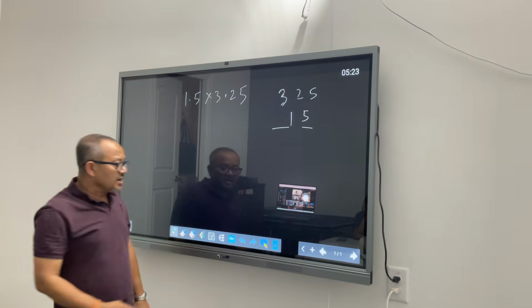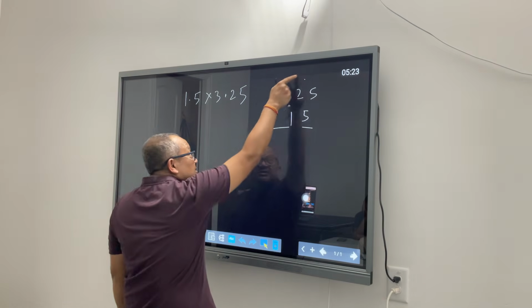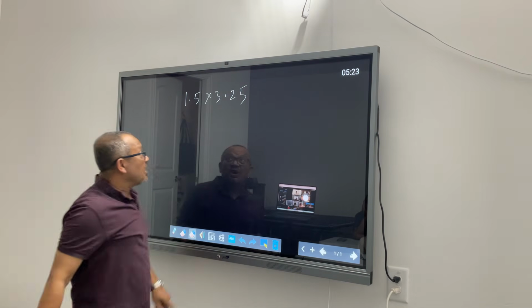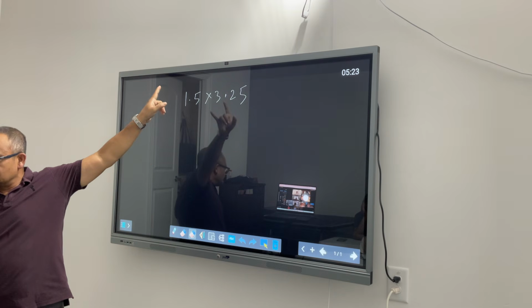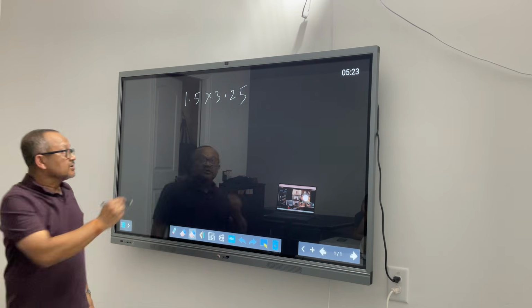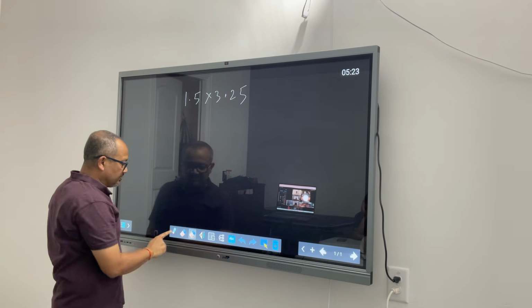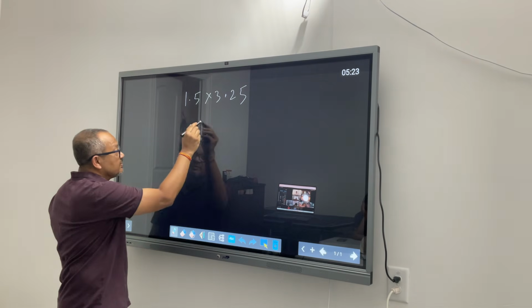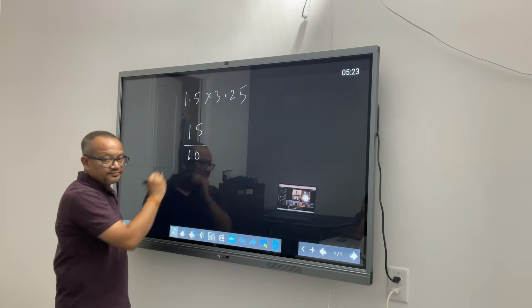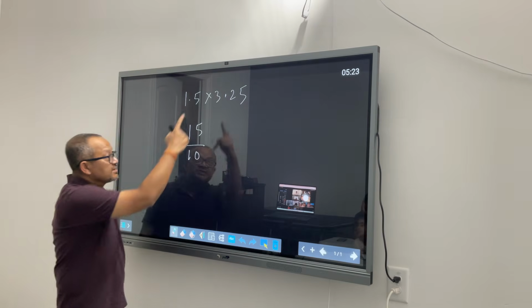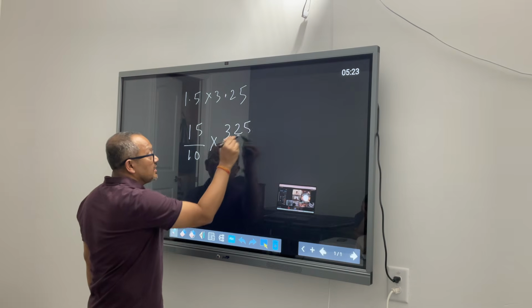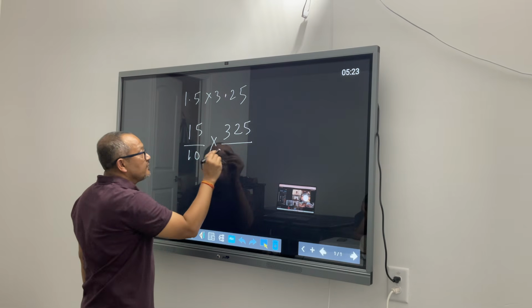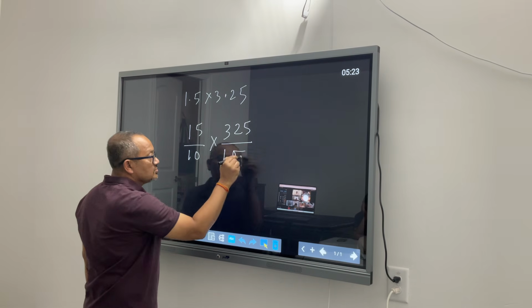What I am saying is, don't do this. Try playing with this. Now we have learned how to convert decimal to fraction, right? So I can convert 1.5 to 15 by 10, and this 3.25 can convert to 325 divided by 100.